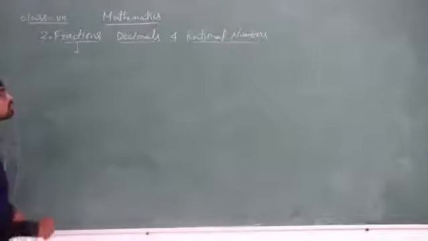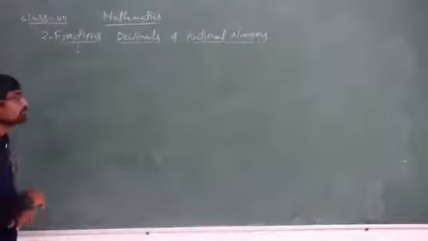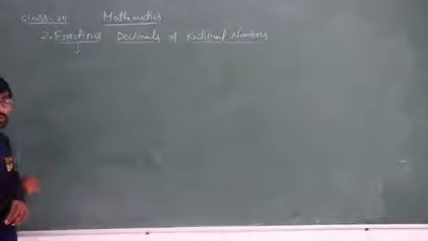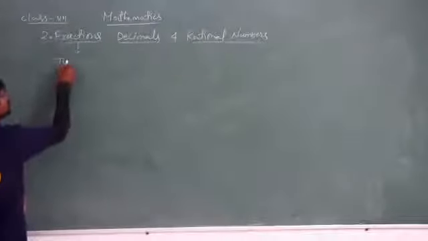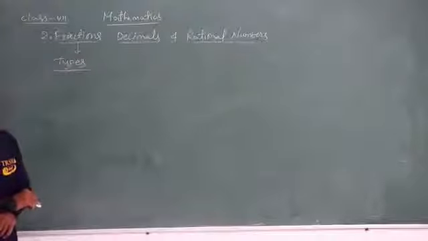Listen carefully. Now we are going to discuss types of fractions. We have discussed fractions as a part of a whole.